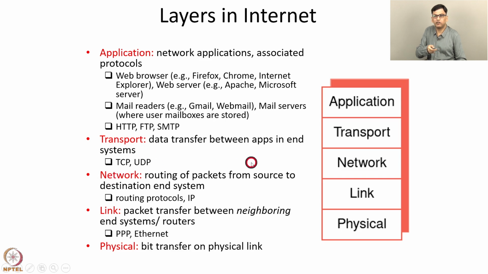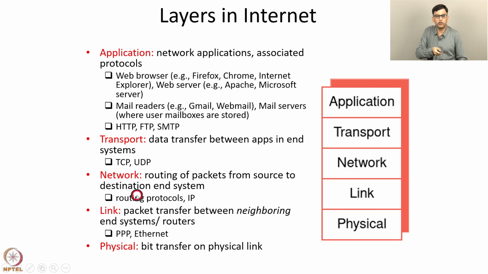Now the network layer has the main function of routing packets from the source to the destination end system. So computation of routes is done by the network layer. And also it assigns IP addresses hierarchically to different nodes in the network. So routing and addressing are functions of the network layer.